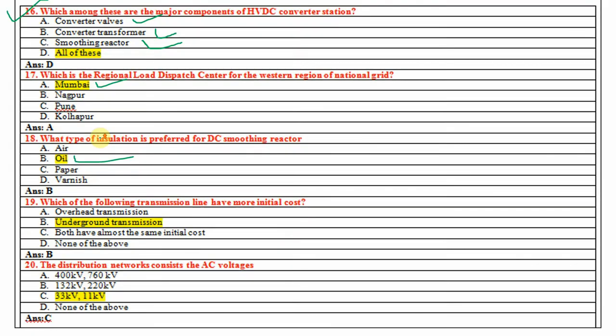Which of the following transmission lines has more initial cost? Overhead transmission line, underground, both almost have the same initial cost, none of the above. So underground transmission lines have more initial cost, right? If you compare overhead and underground, the initial cost of underground transmission line is more. The distribution network consists of AC voltages, that is 33 kV and 11 kV.